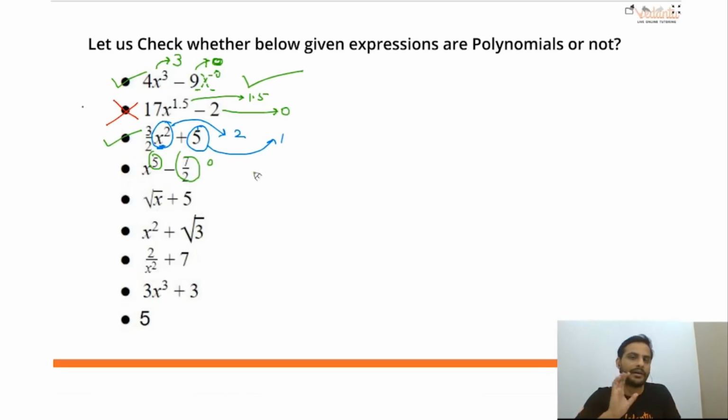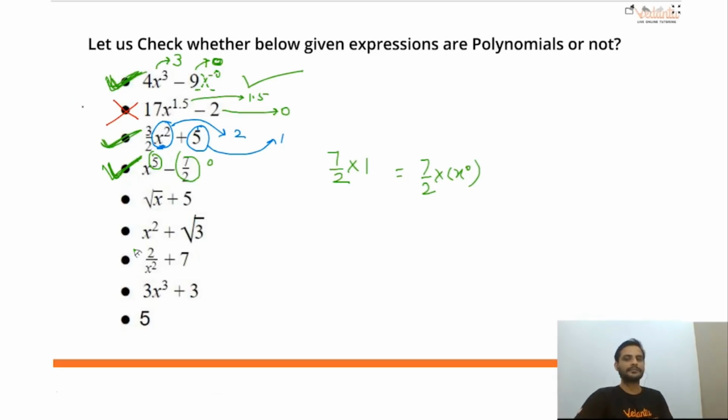What I need is the power of the variable. So I can write 7 by 2 as 7 by 2 into 1, and I can write that as 7 by 2 into x raised to the power 0. So the power of the variable here is 0, power of the variable here is 5. Both are whole numbers, so it is also a polynomial. Correct? Clear? I hope all of you are understanding.